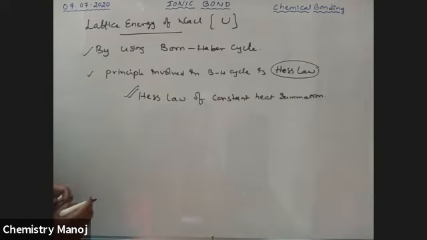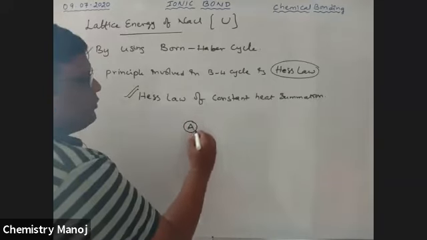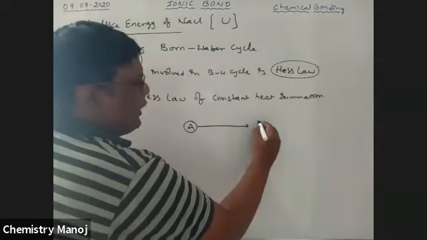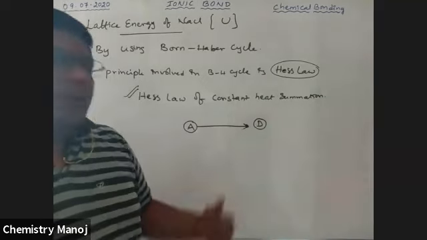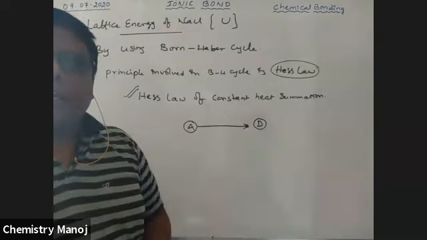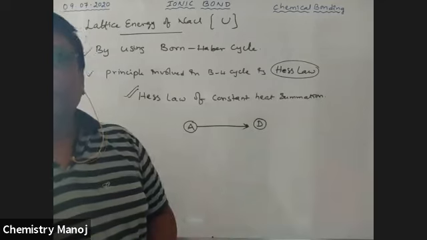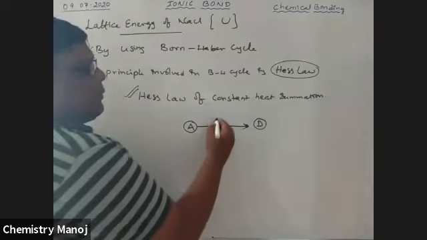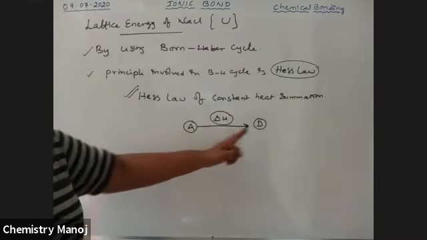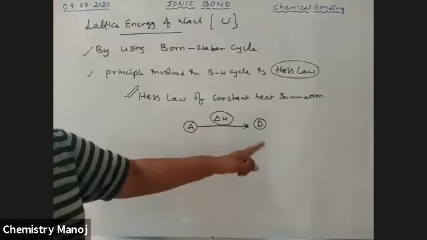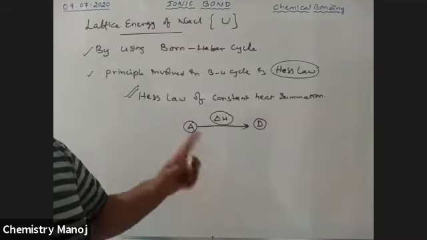See here. Now I want to change a compound. A is the compound. I am trying to change this compound A into D. It is a chemical reaction. In any chemical reaction, energy may be released or absorbed. The released or absorbed energy is explained on the basis of delta H terms. So this is the way to convert A into D directly. But there is another way to convert A into D, indirectly, not directly.